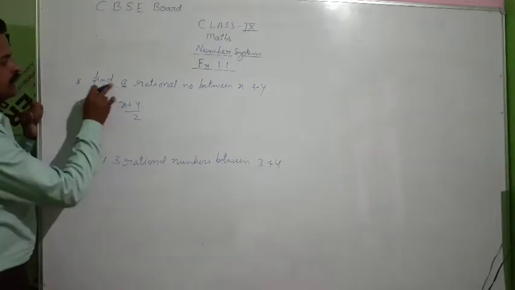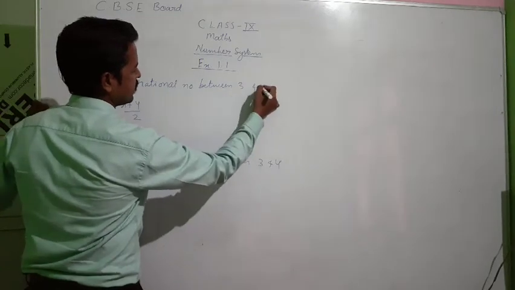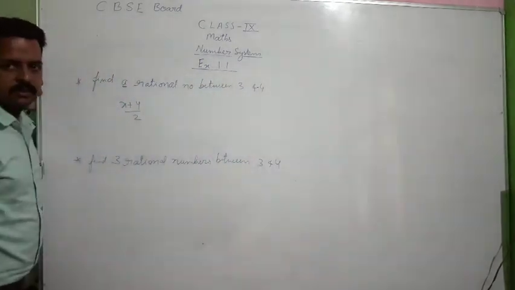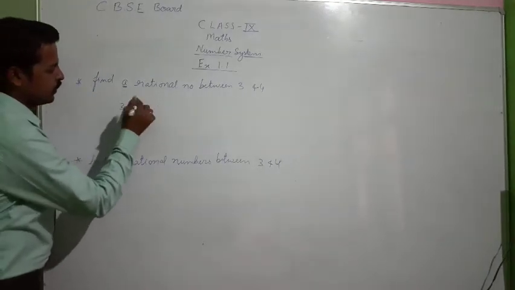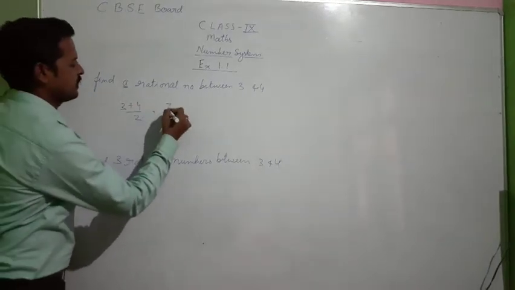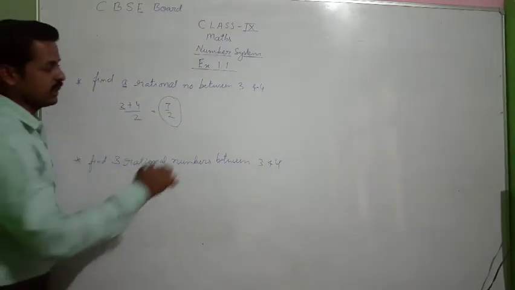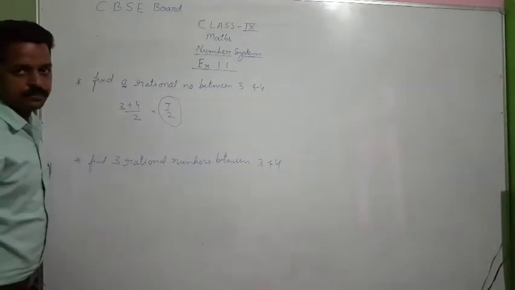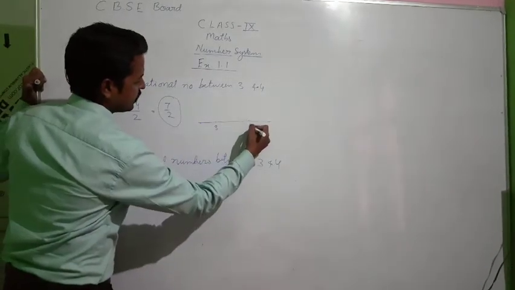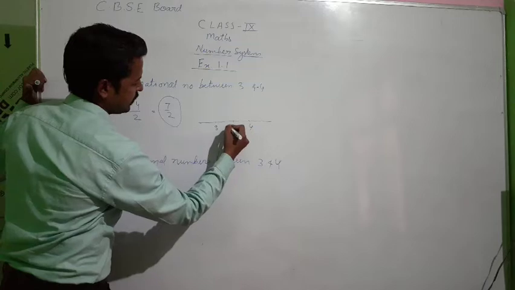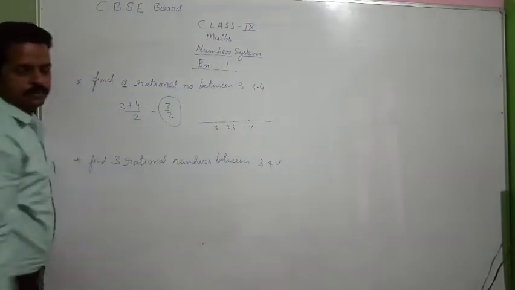For example, if I say find a rational number between 3 and 4, what I did? I replaced x and y. Same way here, you will just put 3 here, 4 here, and divide by 2, you will get the answer 7 by 2. So, 7 by 2 means 3.5. You can find it exactly in between 3 and 4. If you see on the number line, here 3, here 4, so 3.5 lies exactly in between 3 and 4.